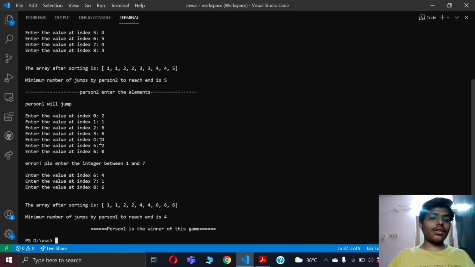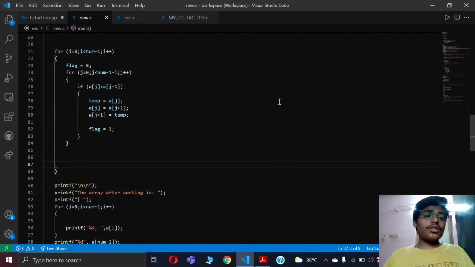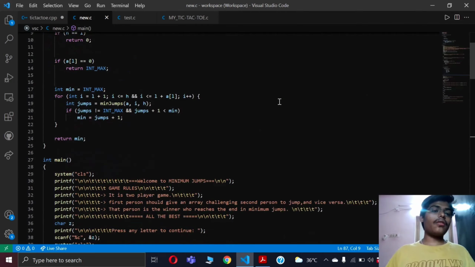These are not in correct order, but after sorting it will display the array, and person 1 reaches the end of this array by making 4 jumps. So you can observe the difference between the two persons reaching the end for different arrays. Here person 1 reached the end in 4 jumps, versus 5, making it the minimum. So that's why person 1 is declared the winner of this game. I hope you like this game, and let me show you the game code and explain it for better understanding.